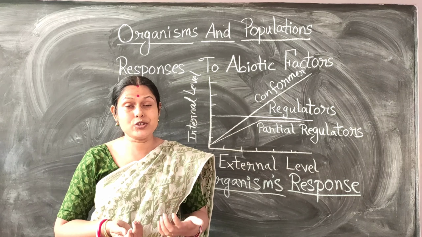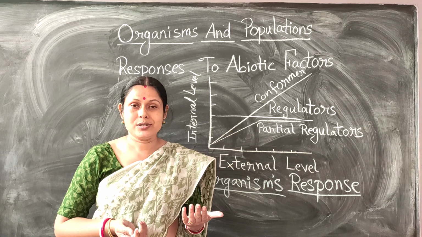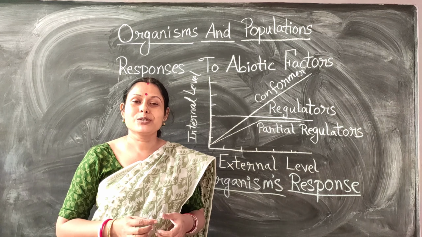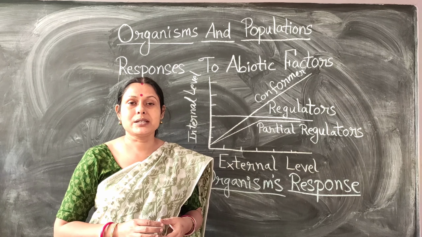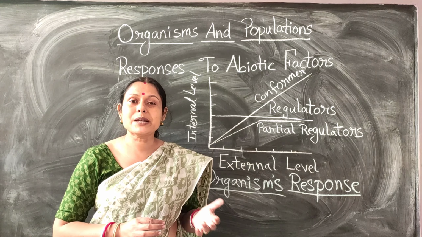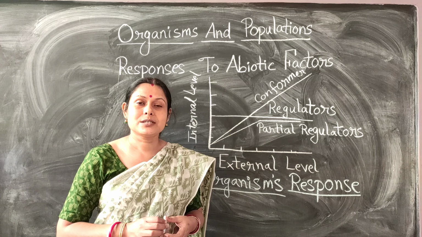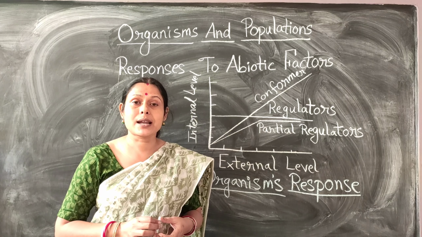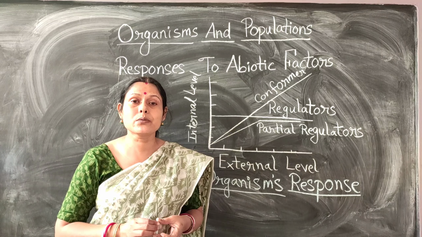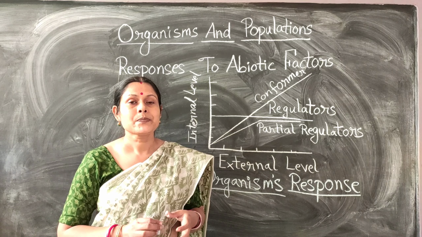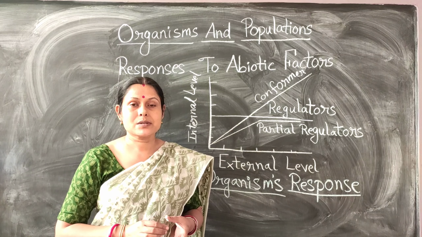So this is suspension of their life activities, and they move on to normal activity again when favorable conditions are achieved. Suspension of life activities on the arrival of unfavorable conditions is also one of the ways by which the conformers can adjust themselves.